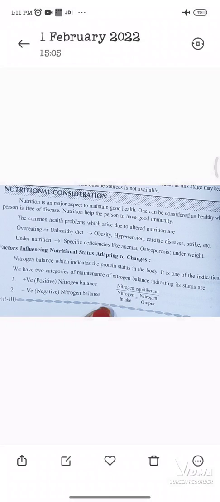Good afternoon to all. Today we will continue and end this unit, MSN1 third unit. Up to now we have covered stress management, stressors, inflammation, and immunity. So our last topic is nutritional consideration.